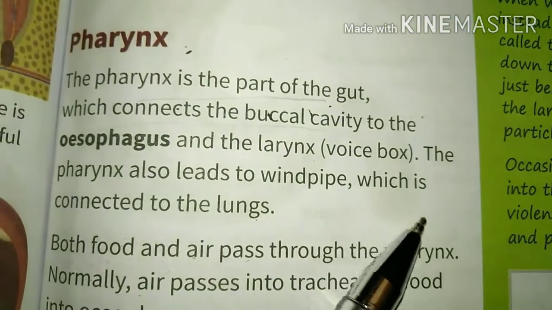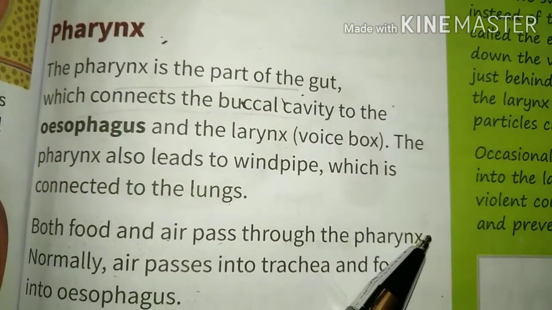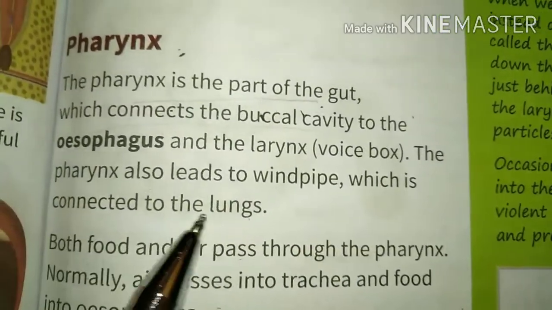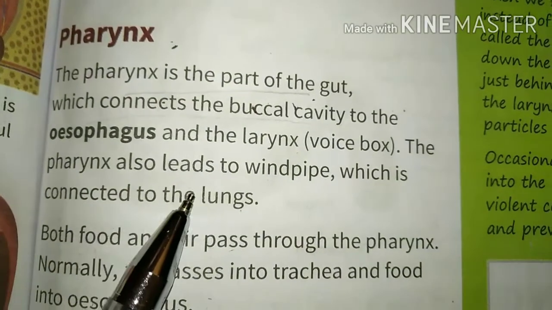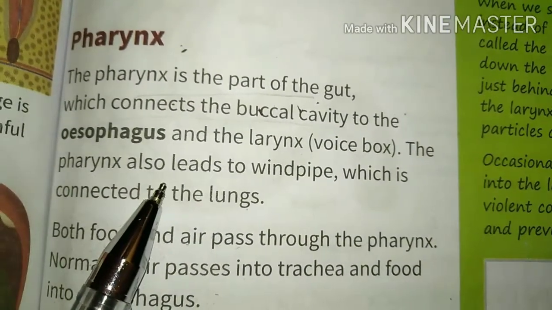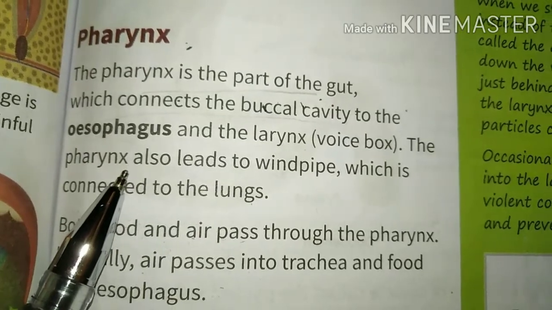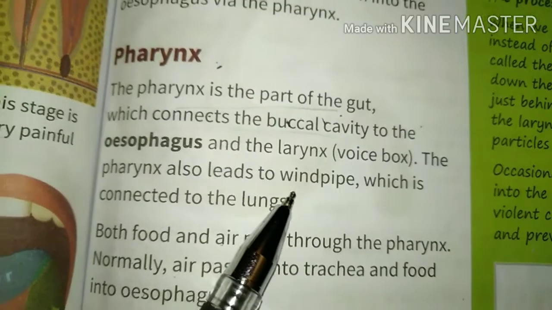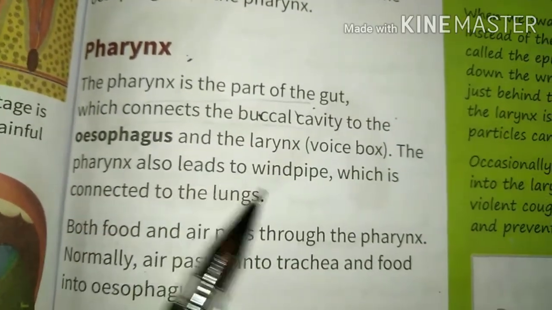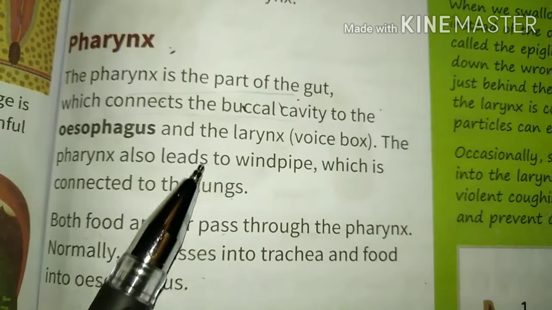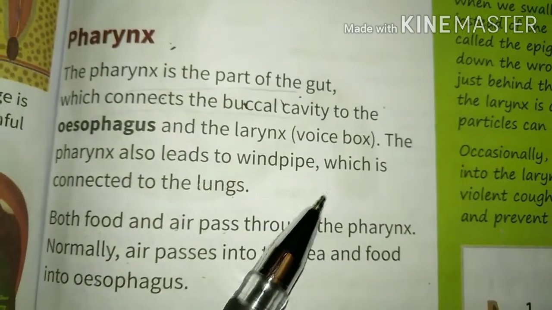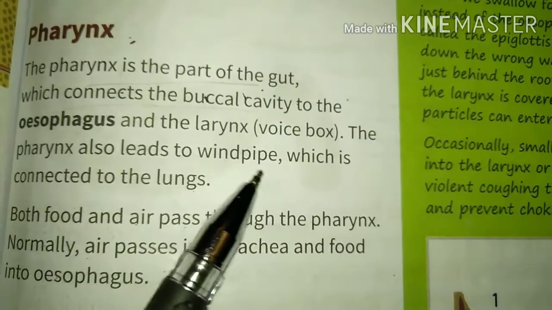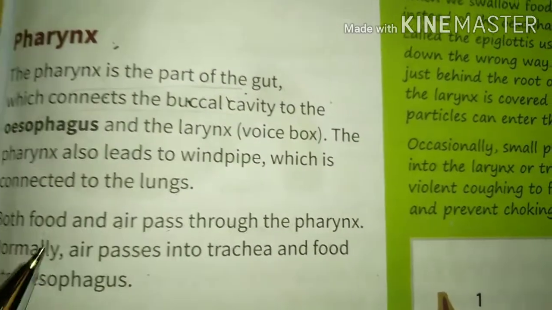I said to you that pharynx is the common passage for food and air both. It means that pharynx leads to the windpipe, a point where both food pipe and windpipe pass. So pharynx leads into the windpipe as well as the food pipe, and windpipe is connected to lungs and food pipe is connected to the stomach.